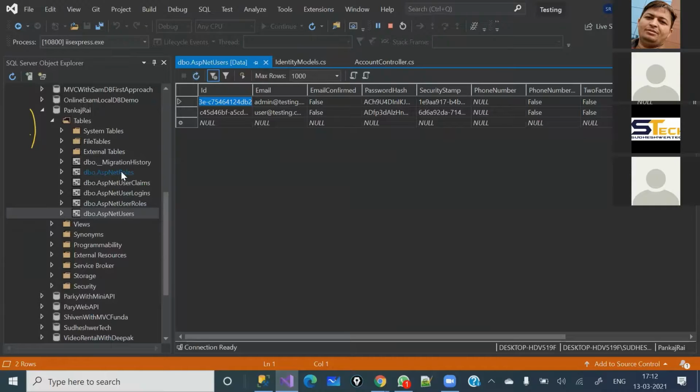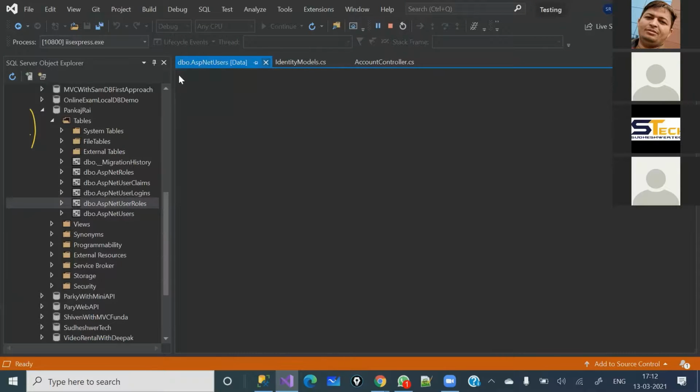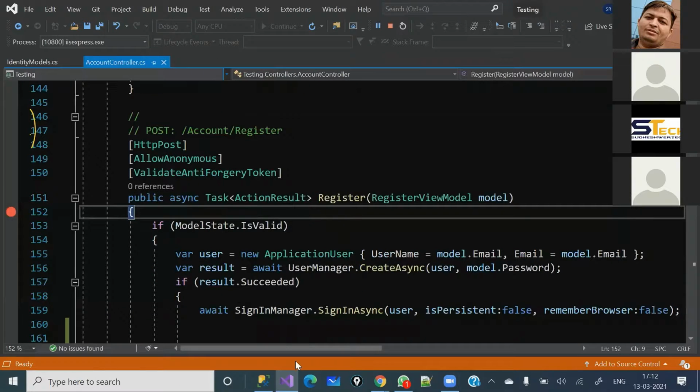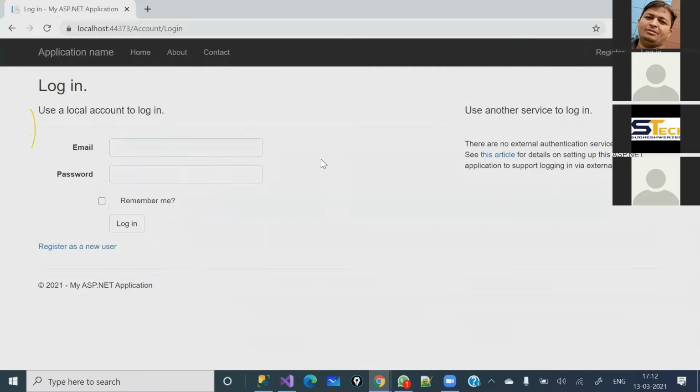You know that we have not created any role. Let me show you again. So nothing has happened here, and nothing has happened here as well, right? Only one user has been assigned, right? So now we have the admin and the normal user, both right now. Now we are going to apply the authorization, right? The registration which we have done is only for authentication purposes. If you put the user ID and password in these fields, it means you are the authenticated user, right?